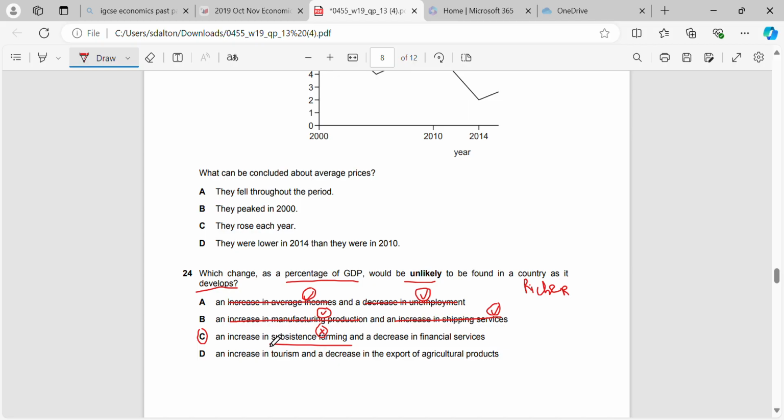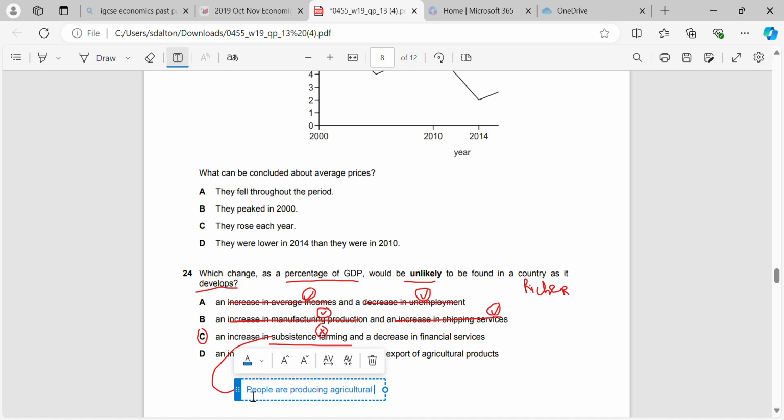Subsistence farming, remember, this is the type of farming that takes place where people are producing agricultural products for their own use. So they're producing their own rice, their own potatoes, etc. That's more likely to happen in a developing economy or in a poorer country.